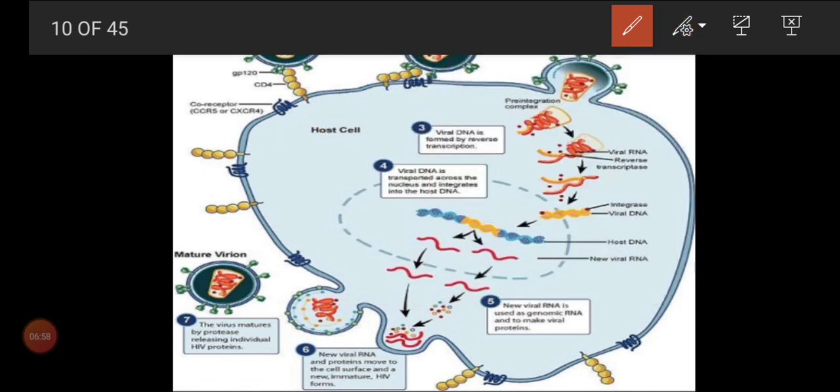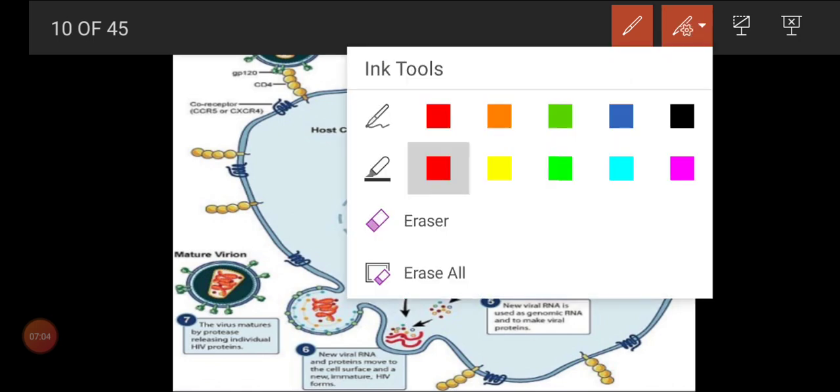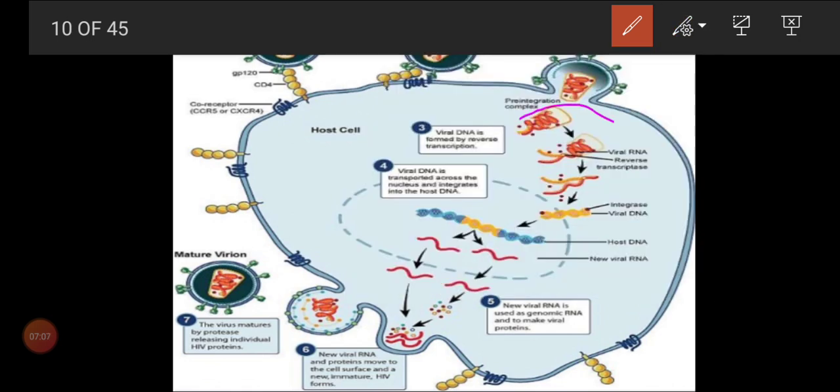If it is a single stranded RNA, automatically what will it have? It will have the enzyme called reverse transcriptase. This reverse transcriptase enzyme will help for the reverse transcription process, thereby it will form a DNA. What DNA? Viral DNA.